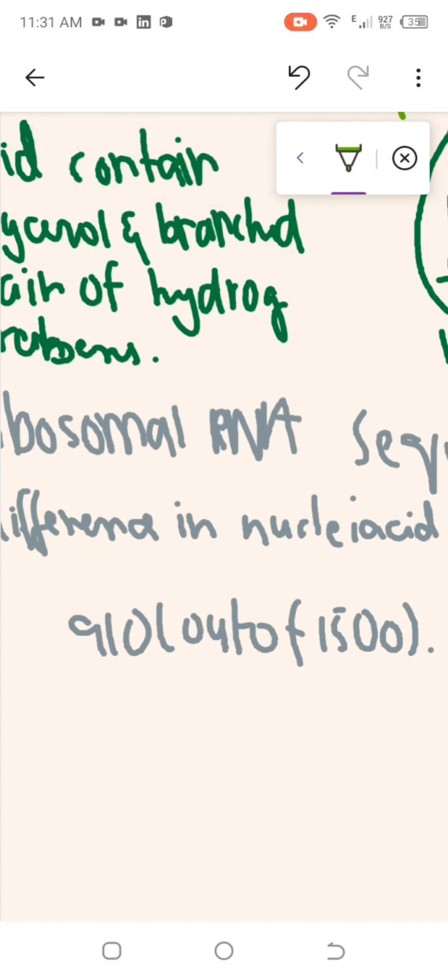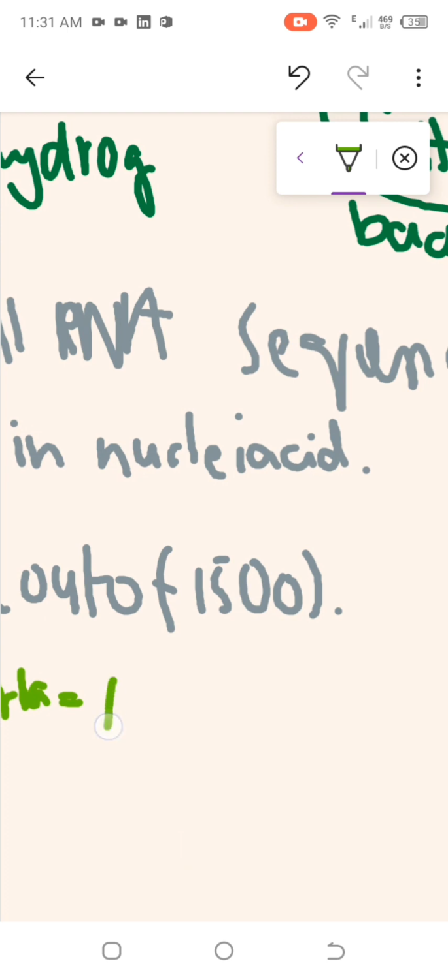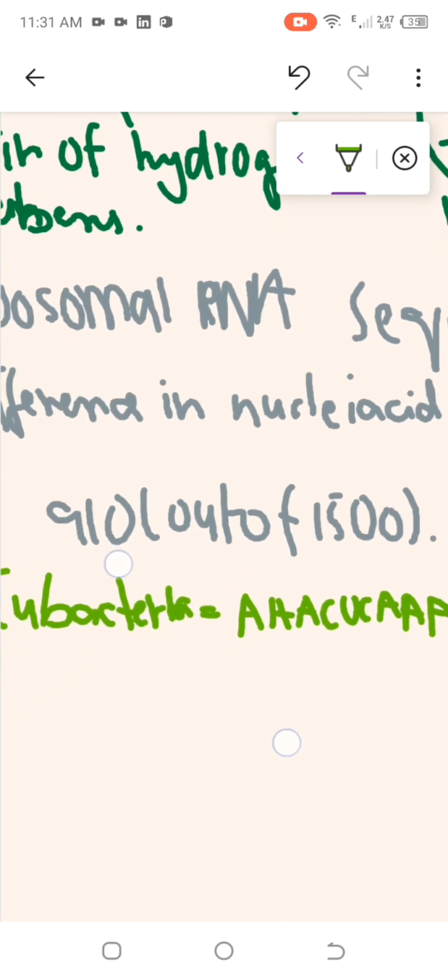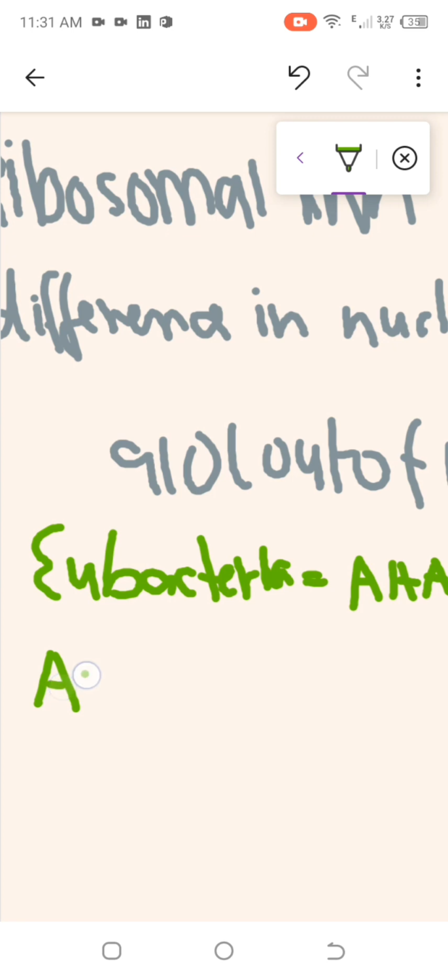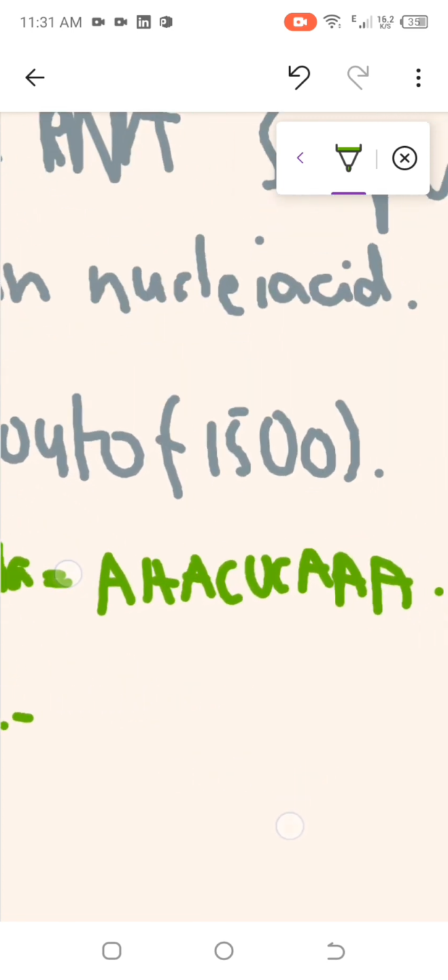For example, bacteria have the sequence A A C U C A A, whereas Archaea have the sequence A C U C A.